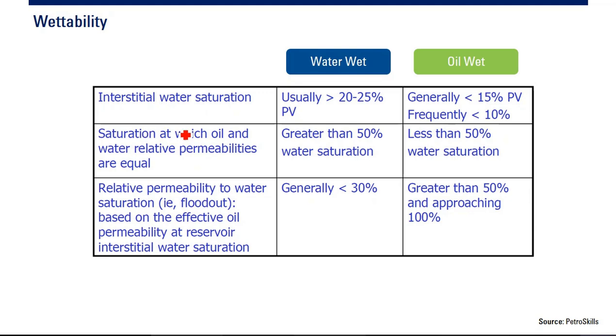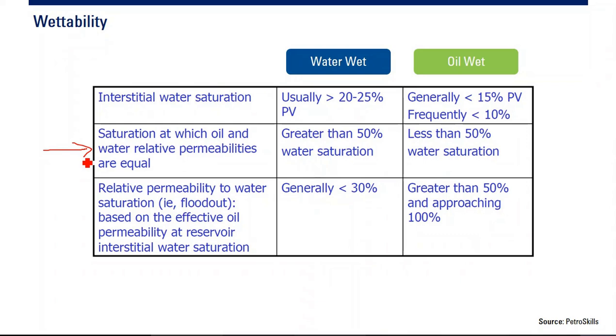For the saturation at which oil and water relative permeability are equal, for water wet it is greater than 50%, and for oil wet it is lower than 50%. You can understand this section once we reach the relative permeability chapter.